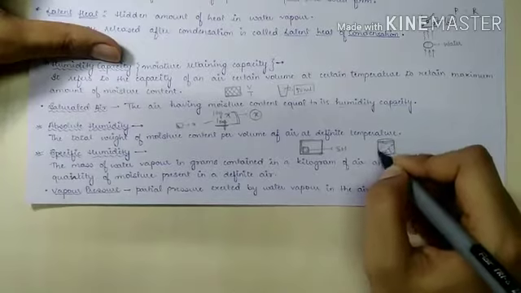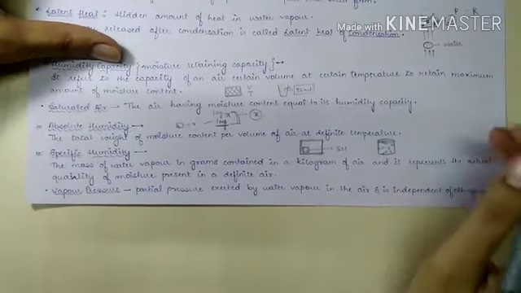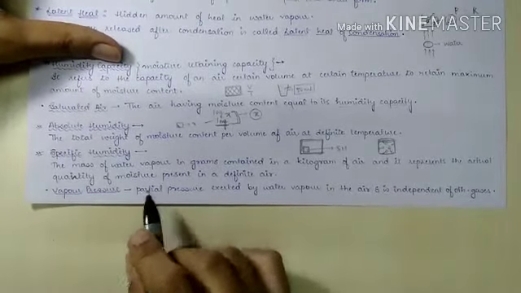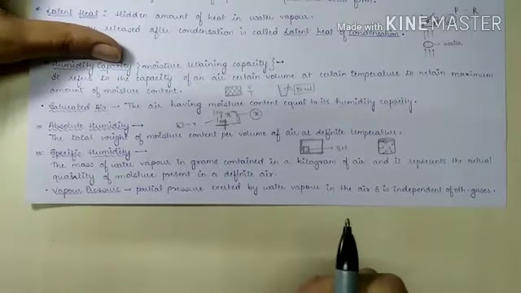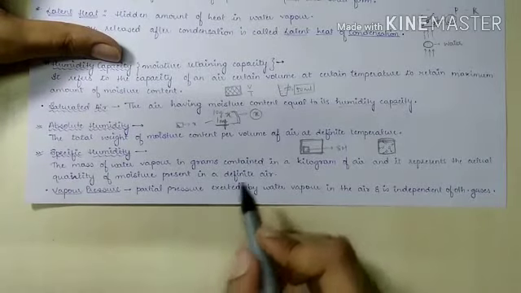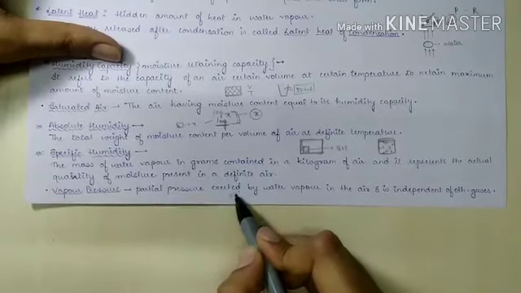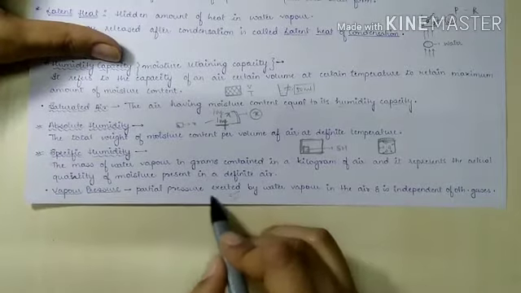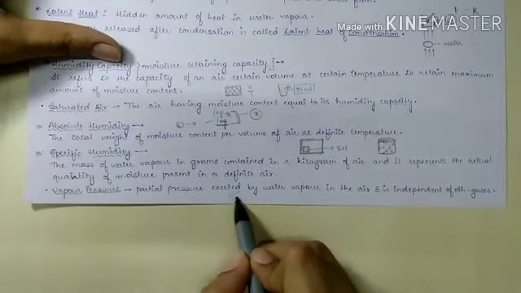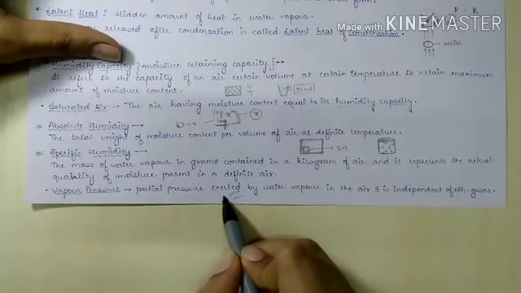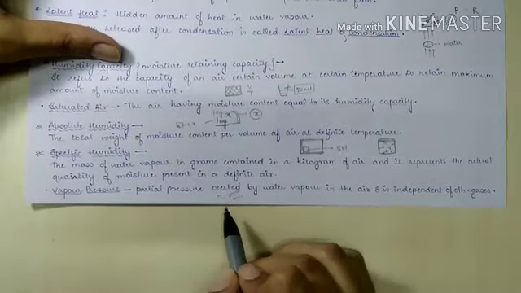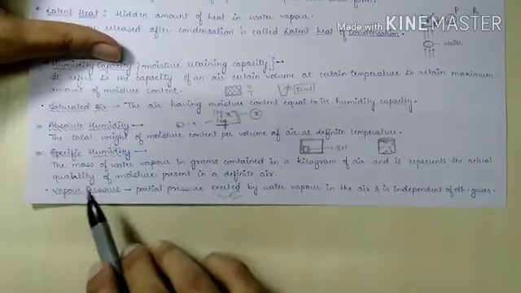For example, this is an example. So here, it is a partial pressure that is exerted by water vapor. The water vapor, along with other gases, is present in the air. The amount of pressure it is exerting in the air is known as vapor pressure.